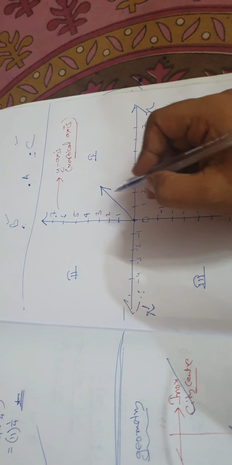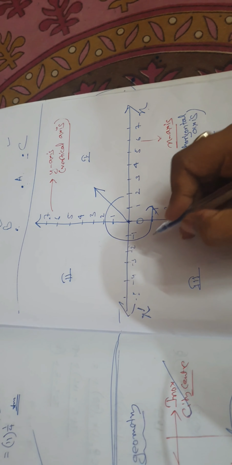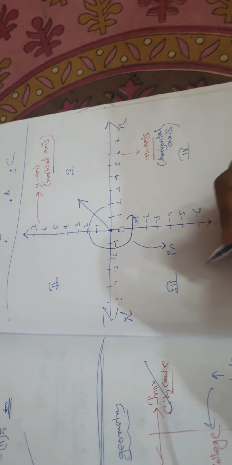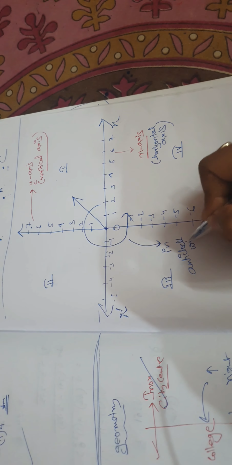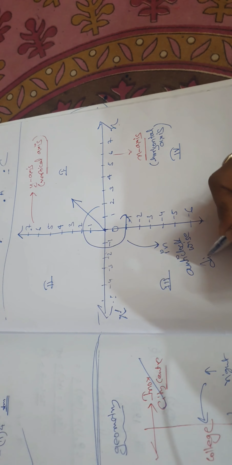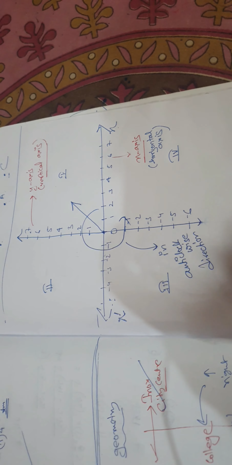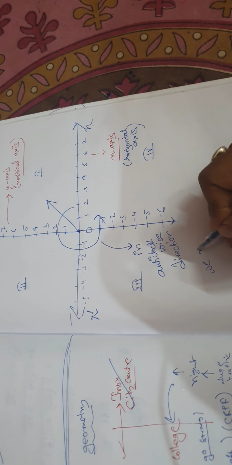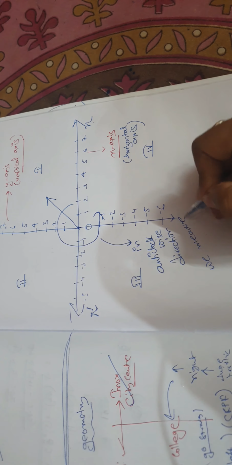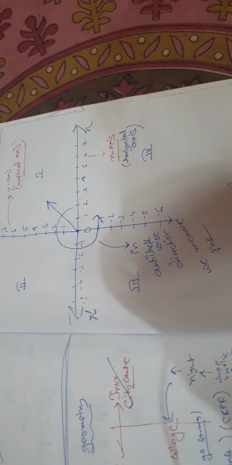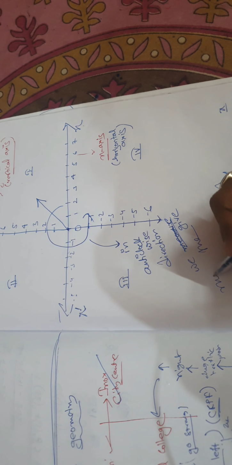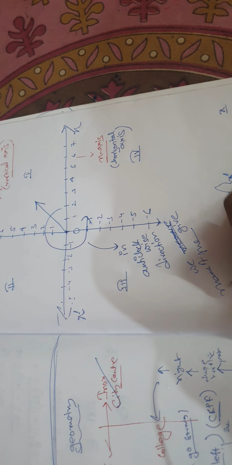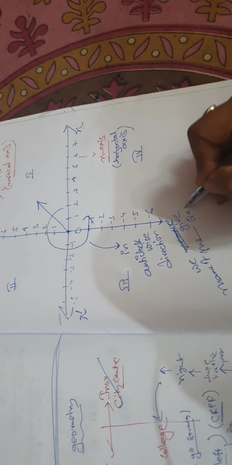So in anti-clockwise direction, we give names to the quadrants.